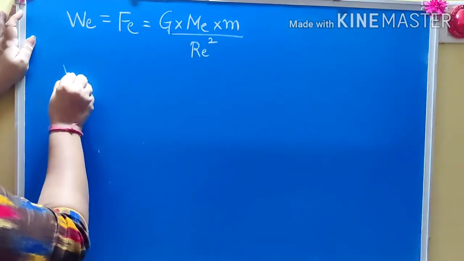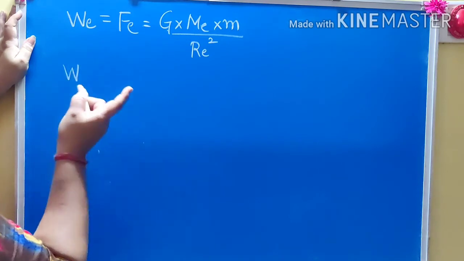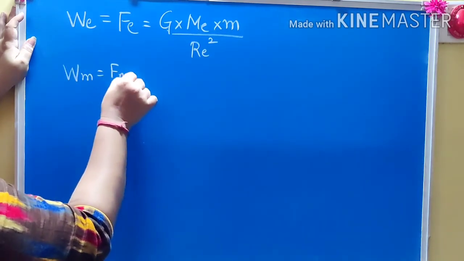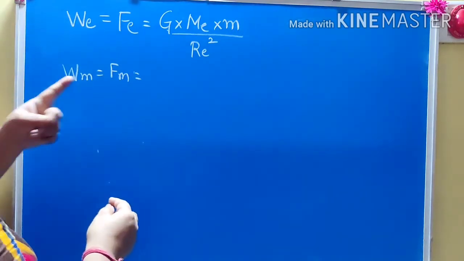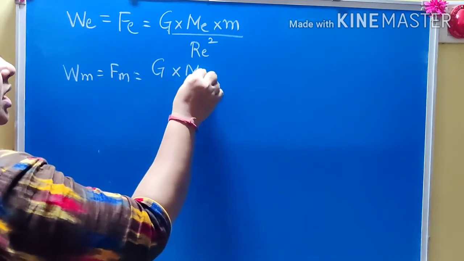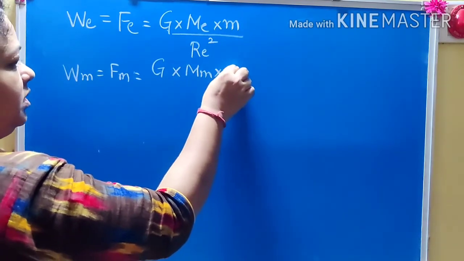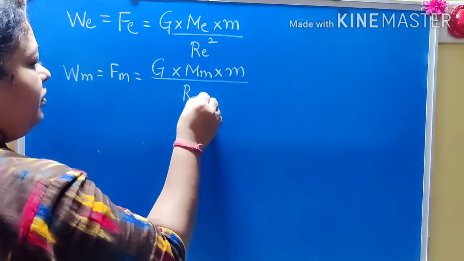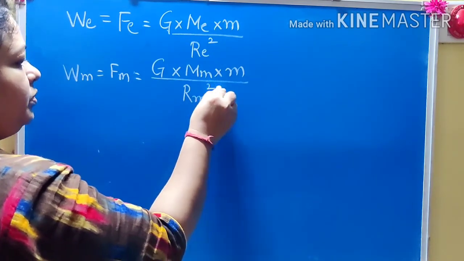In the same way, the weight of the same object on moon will be given by the force with which it is attracted towards the moon, that is capital G into mass of moon into the mass of the object upon square of radius of moon.